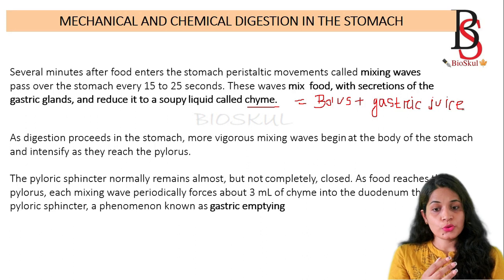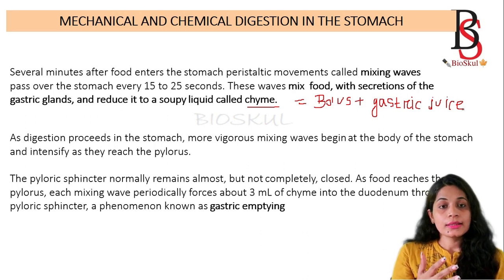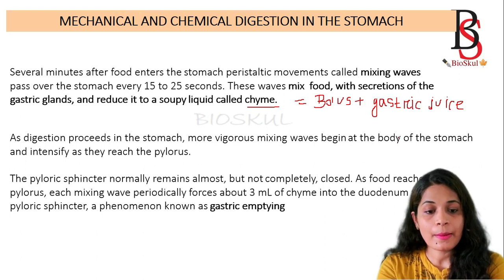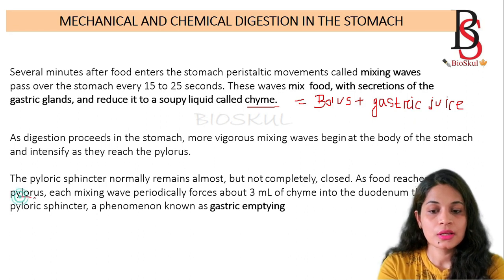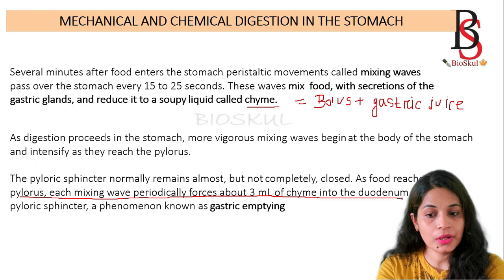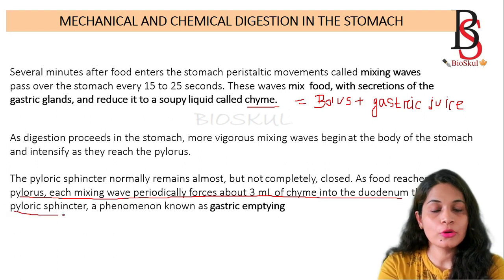As the digestion proceeds in the stomach, what will happen? The more vigorous mixing wave begins at the body of the stomach and intensifies as the food reaches the pylorus. Then what will happen when the food reaches the pylorus? The mixing wave periodically forces 3 ml of chyme into the duodenum through the pyloric sphincter.